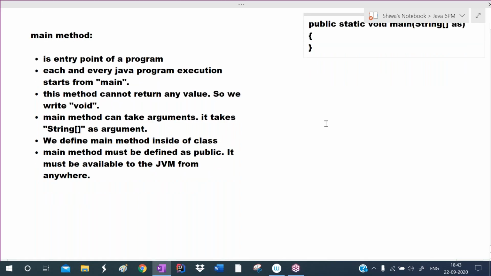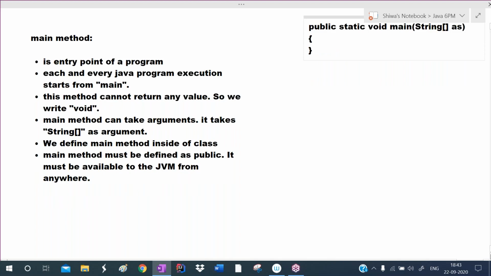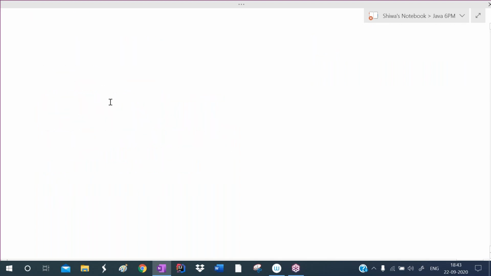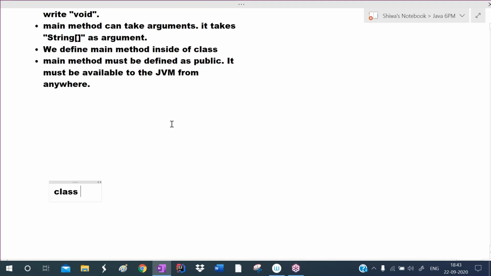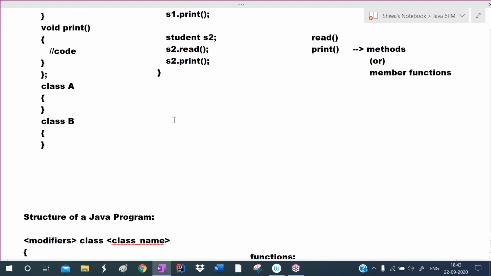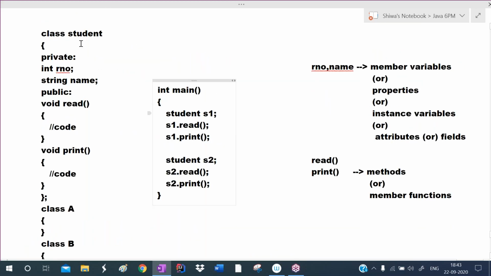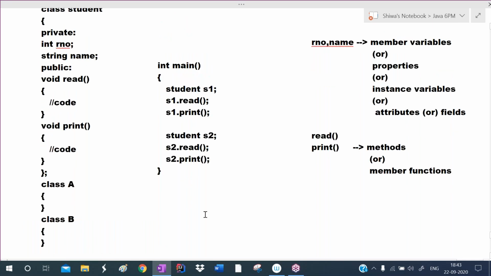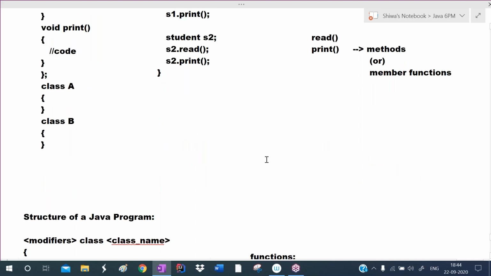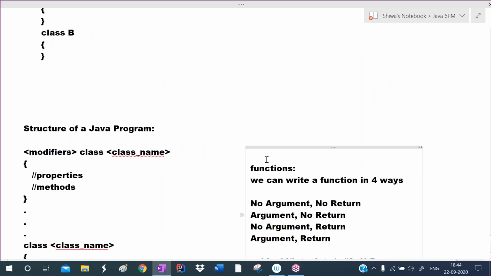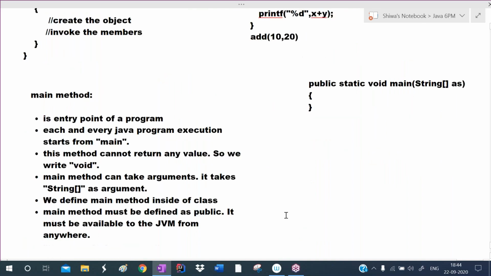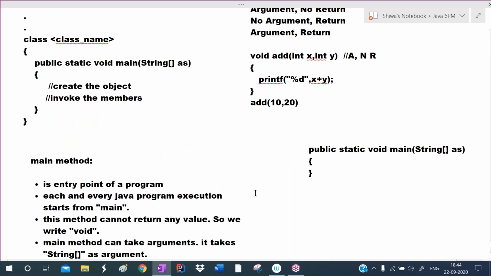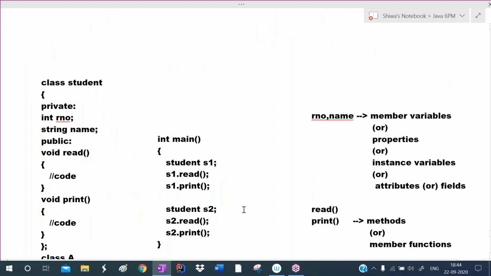I already told you, whenever I explained about the features, we discussed the C++ program. In C++, we define the main method outside of the class. If we define the main method inside of the class, a circular dependency problem may occur. We discussed that in the previous classes.